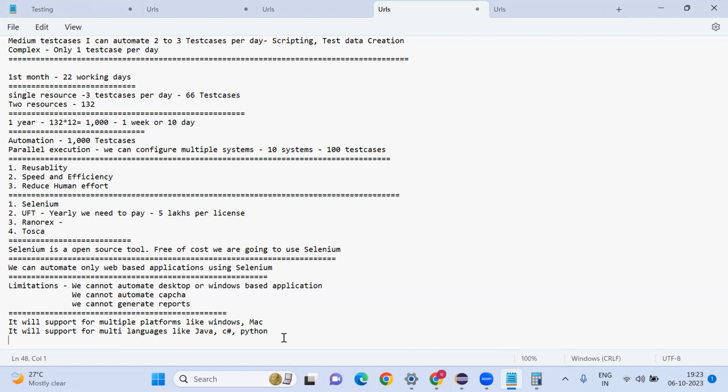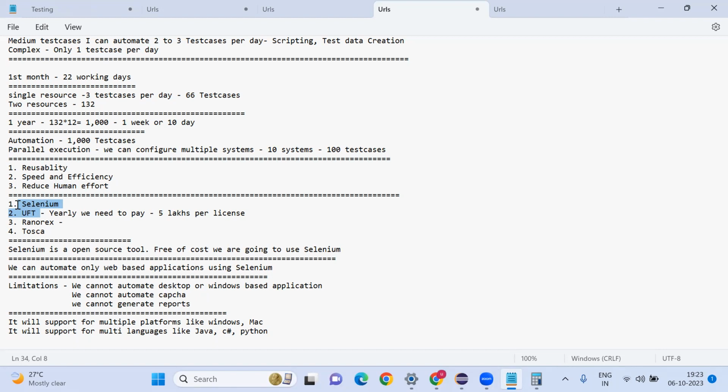Nowadays in the market, people prefer multi skills. Some people worked in UFT, and some have experience in both. If you have only Selenium experience, they will hire a UFT and Selenium guy, because in future if there is a chance of getting a UFT project, they can utilize the same resource.